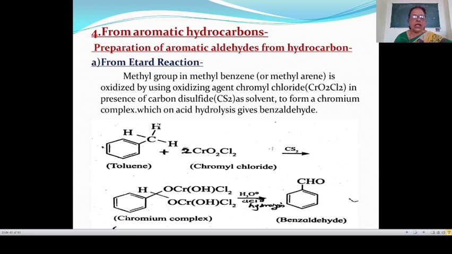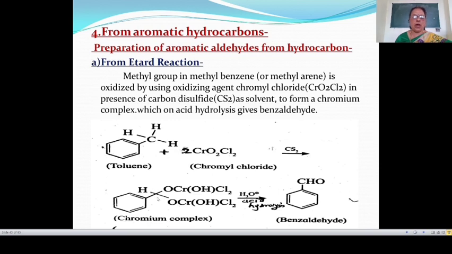In this reaction, here this CH bond breaks, and OCrCl2 attached to this carbon atom, and this oxygen and this hydrogen give OH, and this Cl2, means OCrOHCl2, and OCrOHCl2 is attached to this carbon atom to give a chromium complex.